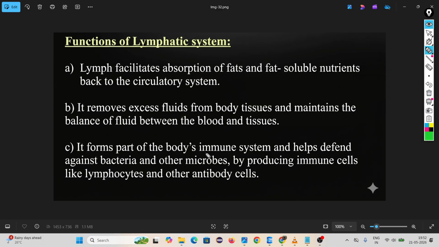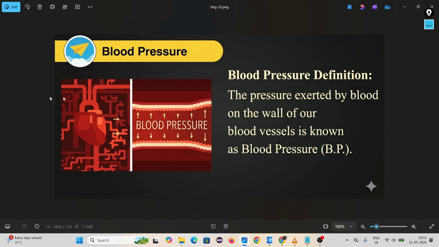Then the immune system: inside the lymph node, sometimes by mistake some microbes go inside the cell. This cell sends these microbes to the lymph, and in the lymph node these microbes are killed. So it works like an immune system. Okay, then come to blood pressure.